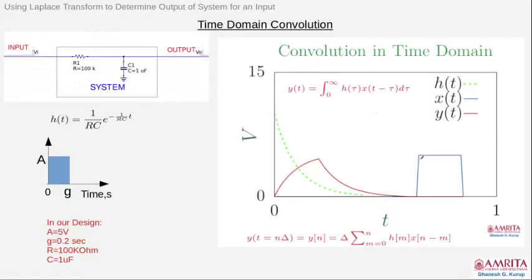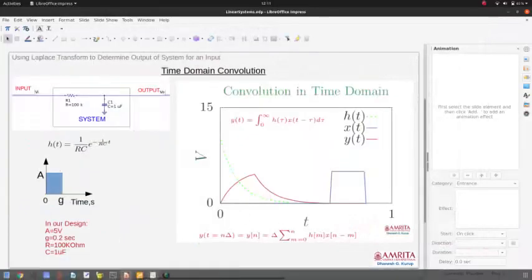Now x(t) is my pulse. Actually it is a snapshot of the convolution in a video. I will show that video right now, and the output is y(t). As I have told you, y(t) is determined by pushing. In time domain, convolution means shifting the mirror image of the input to different times and determining the integral as an overlapping area, which can be implemented in a computer using a summation. So the video is here. I will show how this entire process looks.